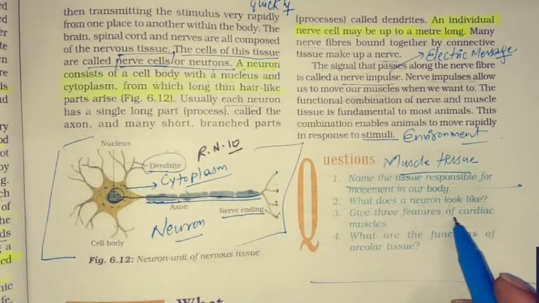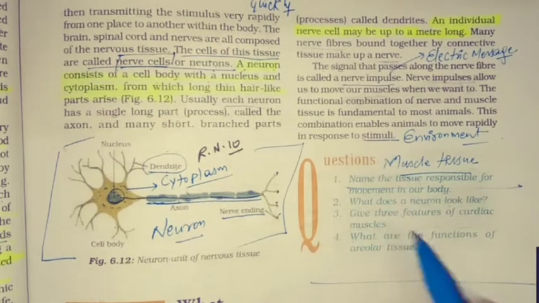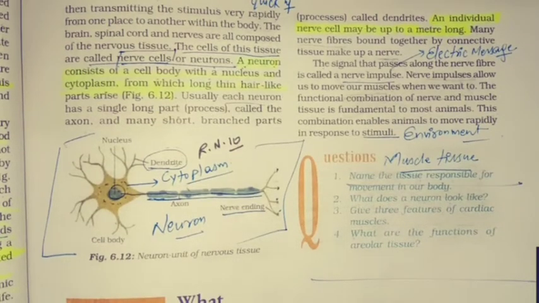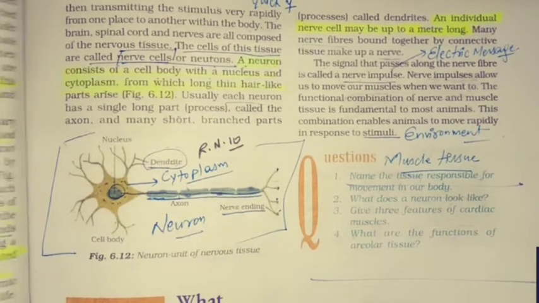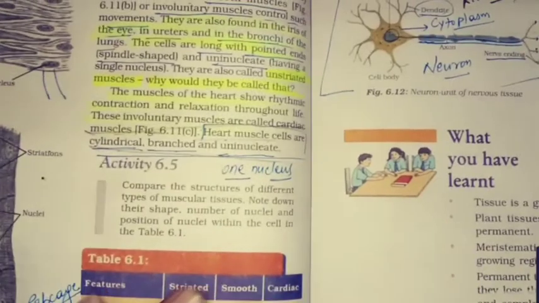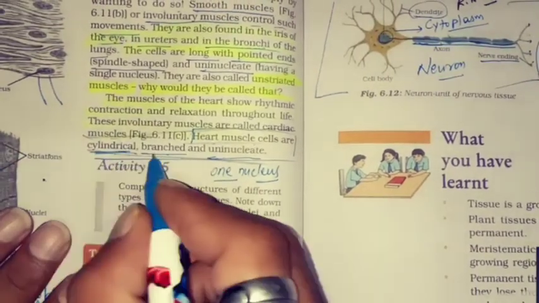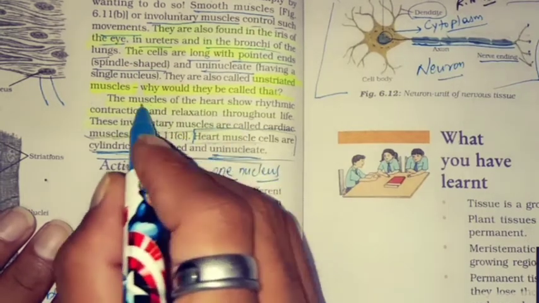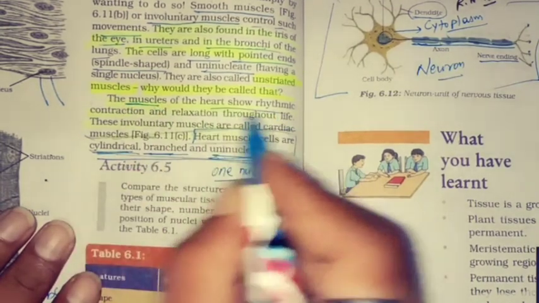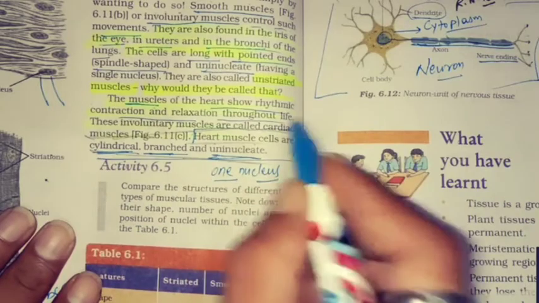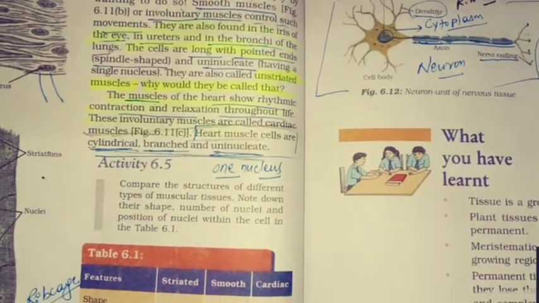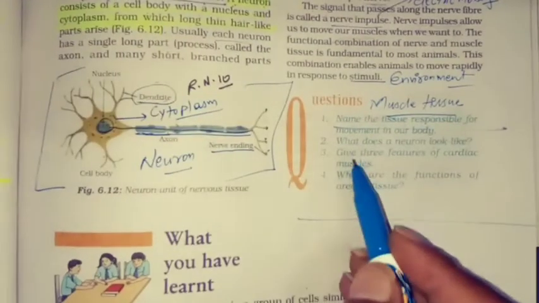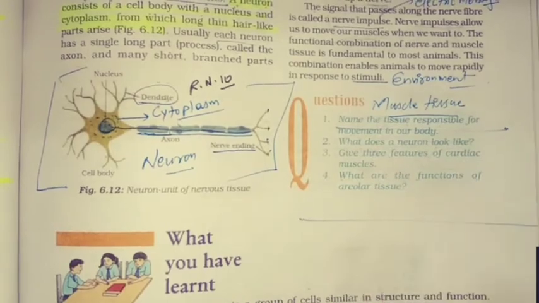Give three features of cardiac muscles. Cardiac muscles के आपको three features बताने हैं. Tell me. The three features may be they are cylindrical, branched, and uninucleate. And these muscles show rhythmic contraction and relaxation throughout life. Question number three. Give three features of cardiac muscles.